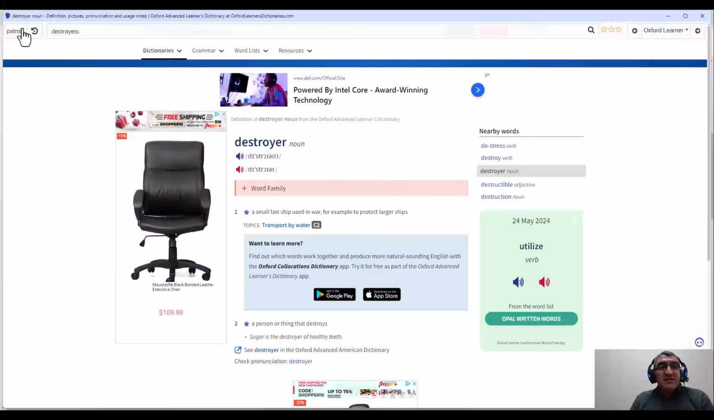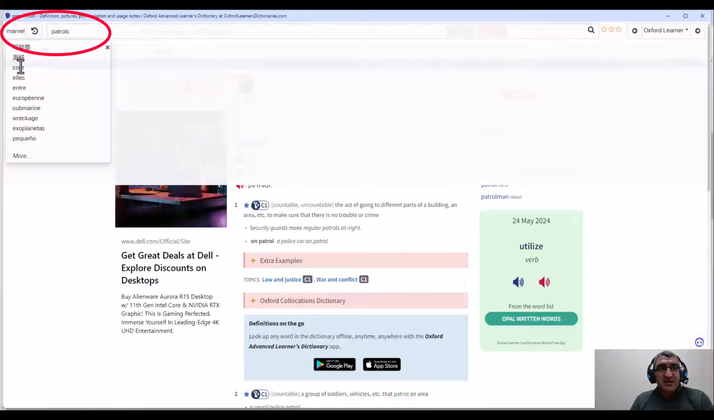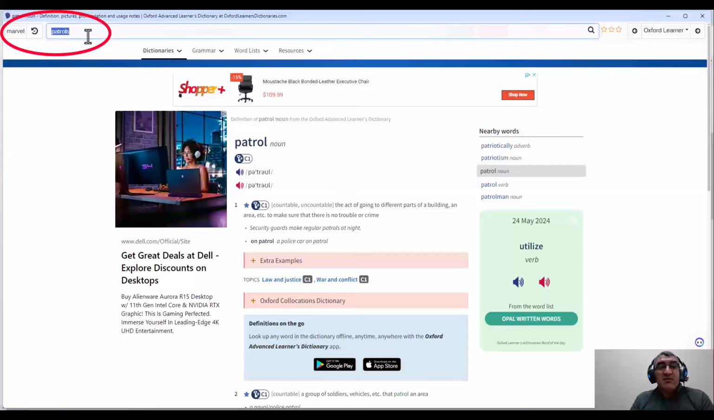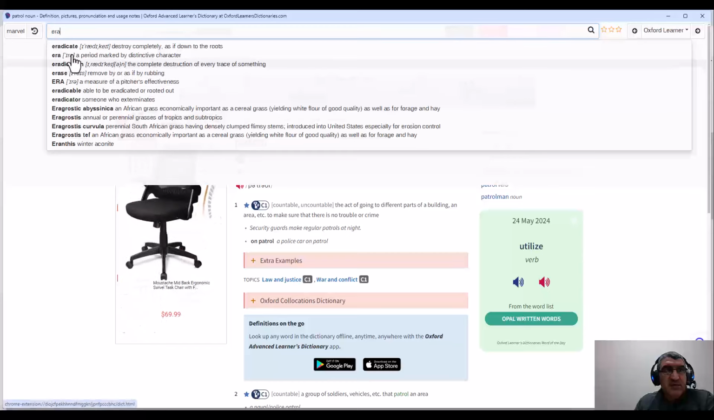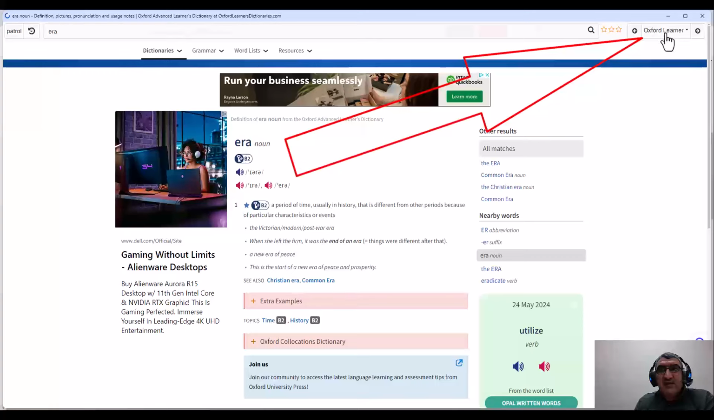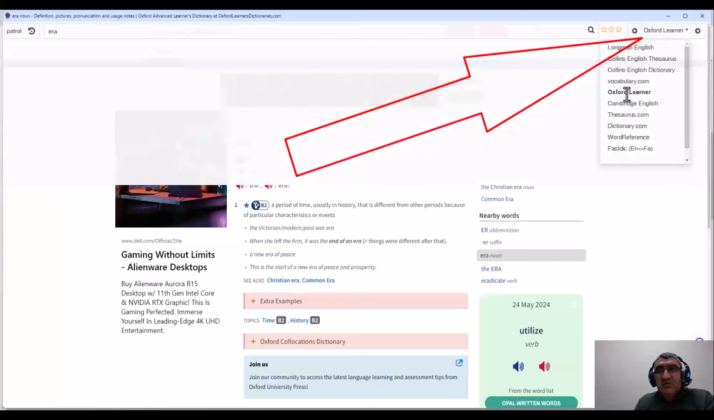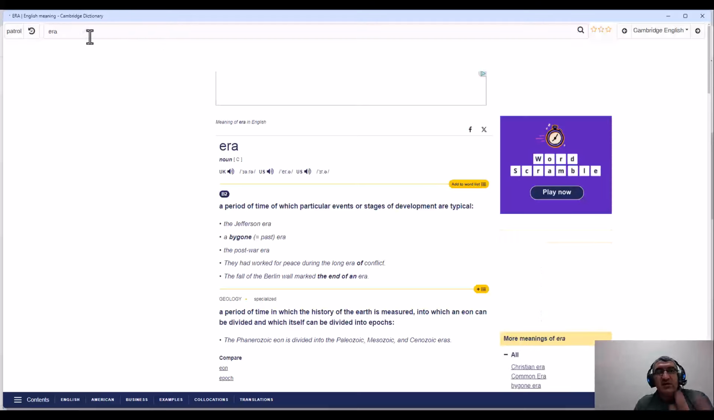Okay. Here, as you see, I can access all my previous words that maybe I have searched. You see the Chinese, the French, or other words that I have searched. Here, I can access them, and also write another word. If I want to search another word, for example, I don't know the meaning of era, I write it here, and I can see the definition in Oxford Learner. If I want to, I can change it, for example, to the Cambridge Dictionary. So you can search the word here if you want.